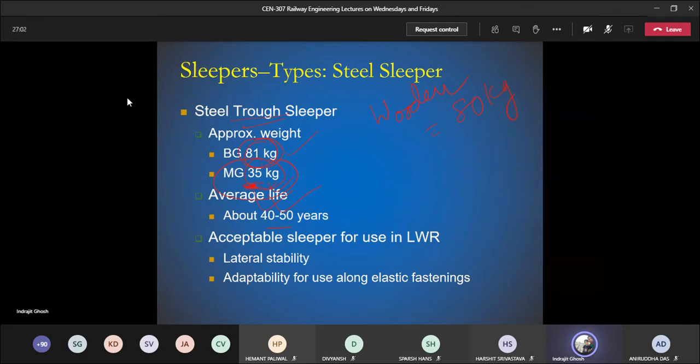Now, there is one more term which is not known to you, which is acceptable sleeper for the use in LWR. LWR is nothing but long welded rail. Long welded rail means instead of putting the fish plates, nuts and bolts at the joints, we do some sort of welding. I am saying some sort of welding because there are several methods of welding.